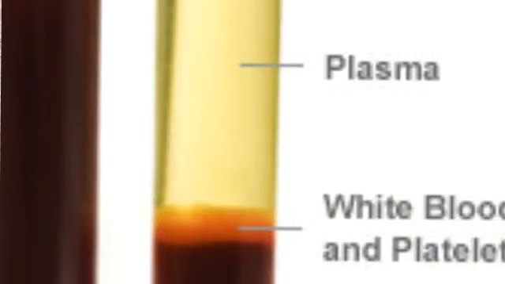For this, first we are going to see the experiment that is given in your textbook. Collect blood in a test tube, and after that we add a chemical, EDTA.